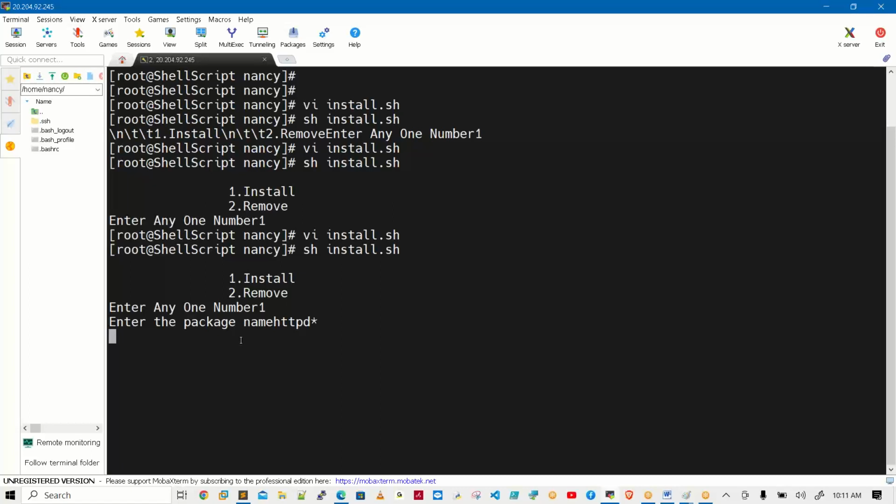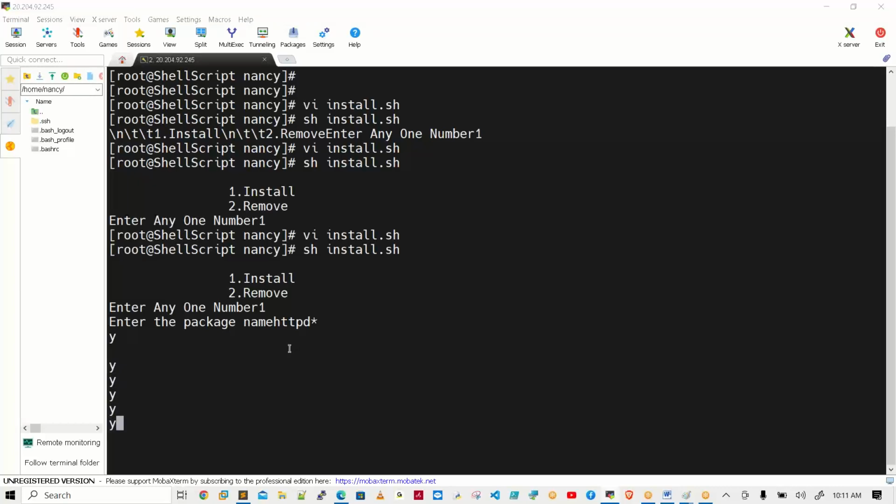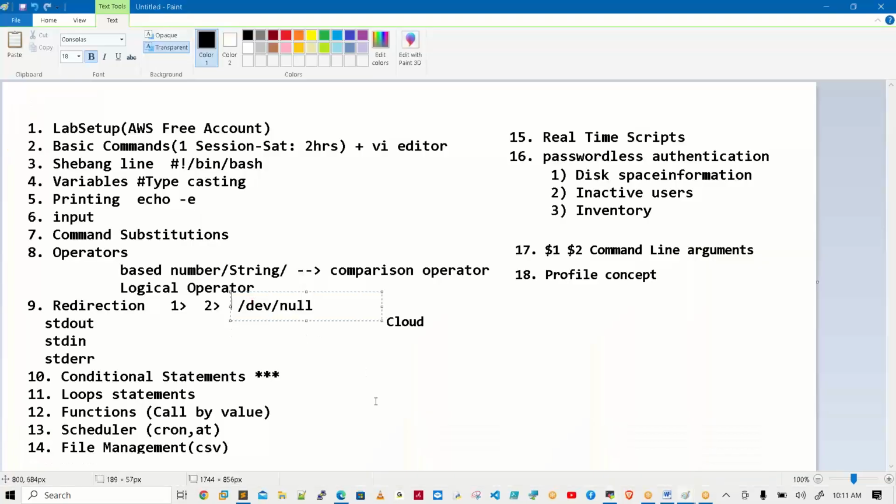Like we can create a menu list. From the menu list, user can select the options. See, it is installing. Actually, it is installing. After some time, you will get a message successfully installed there.